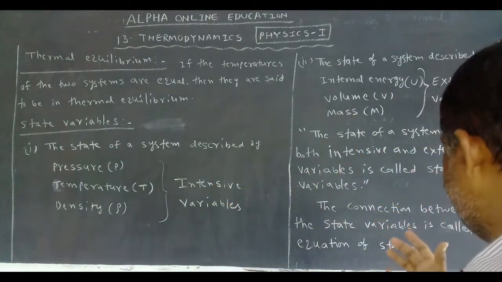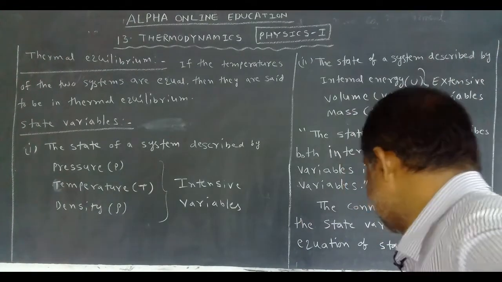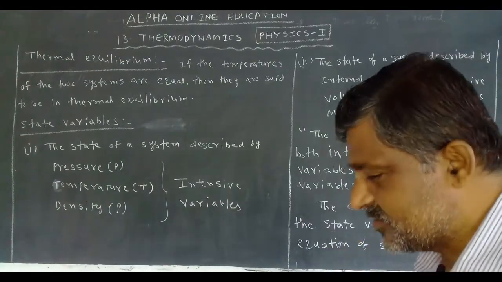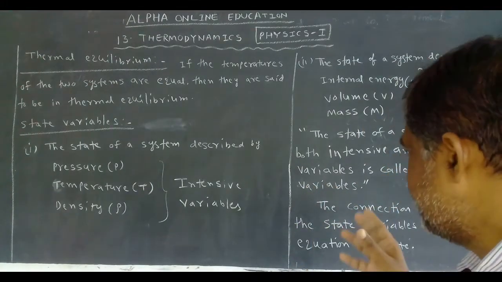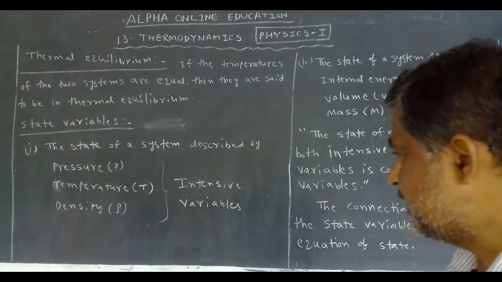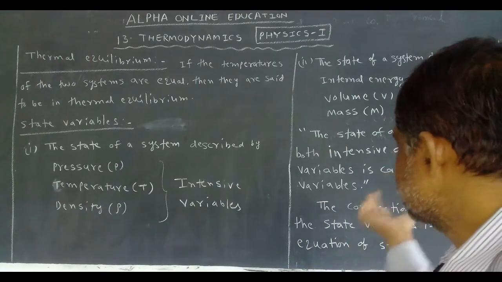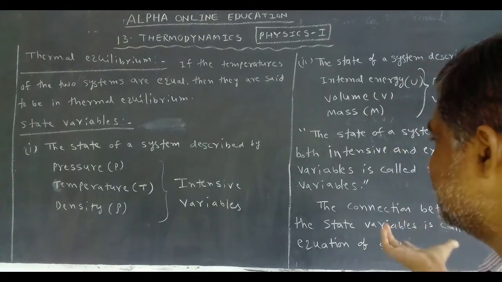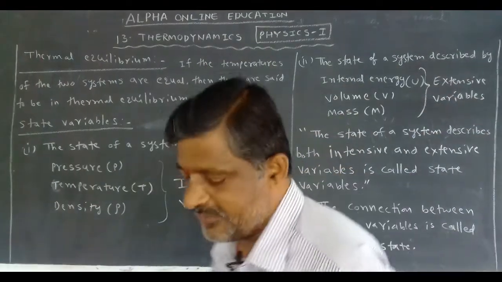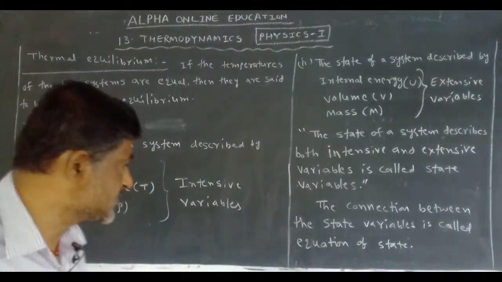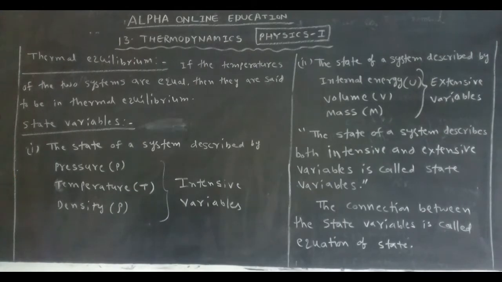The connection between the state variables is called the equation of state. We have a relation between pressure and temperature, between pressure and volume, between density and mass, and between internal energy and temperature. We can express them in one form of equation. That is called the equation of state.